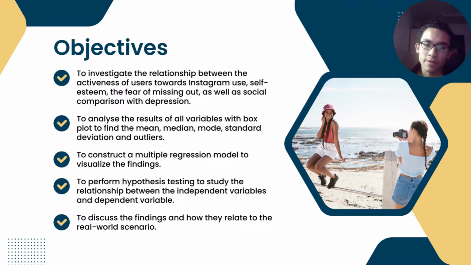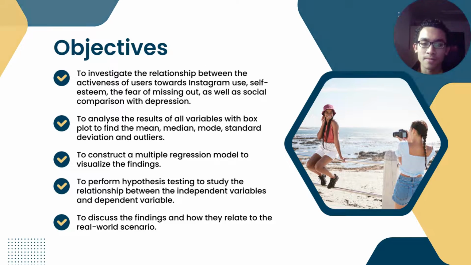These are all the objectives for our math project. The first one is to investigate the relationship between the activeness of users toward Instagram use, self-esteem, the fear of missing out, as well as social comparison with depression. The second one is to analyze the results of all variables with box plots to find the mean, median, mode, standard deviation, and outliers. Following that, to construct the multiple regression model to visualize the findings. The next one is to perform hypothesis testing to study the relationship between the independent variables and dependent variable. And the last one is to discuss the findings and how they are related to real world scenarios.